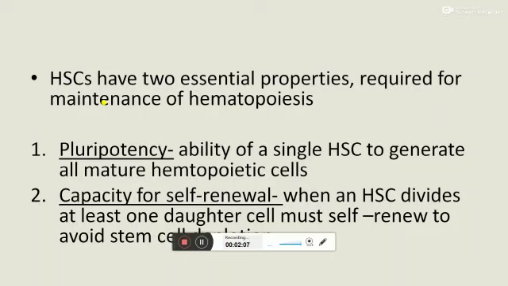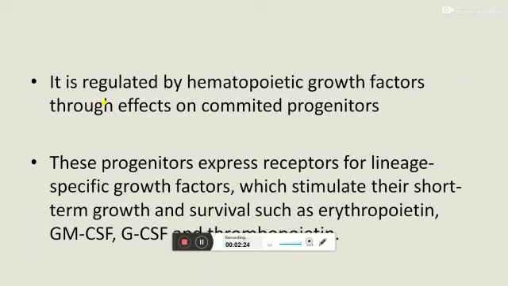Hematopoietic stem cells have two essential properties required for maintenance of hematopoiesis. The first property is pluripotency. Pluripotency means the ability of a single stem cell to generate all types of mature hematopoietic cells. And the second is the capacity of self-renewal. Hematopoiesis is regulated by various hematopoietic growth factors through their effect on committed progenitor cells. These growth factors are granulocyte macrophage colony stimulating factor, G-CSF, thrombopoietin, erythropoietin, and other interleukins like interleukins 3, 5, and 6.